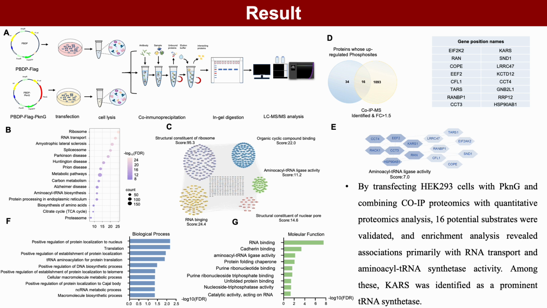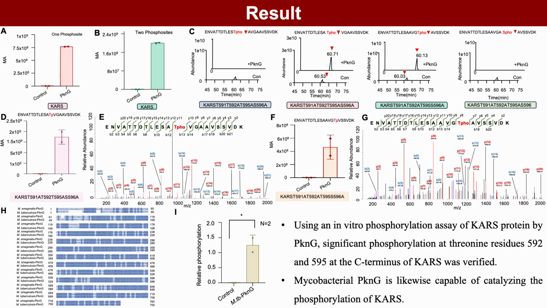Integrating the omics datasets, we identified 16 potential substrates. Among them, only lysyl-tRNA synthetase, KARS, was strongly linked to both ribosome and RNA transport. To confirm PknG-mediated phosphorylation of KARS, we carried out in vitro kinase assays with recombinant proteins followed by high-resolution mass spectrometry. PknG strongly phosphorylated the C-terminus of KARS.